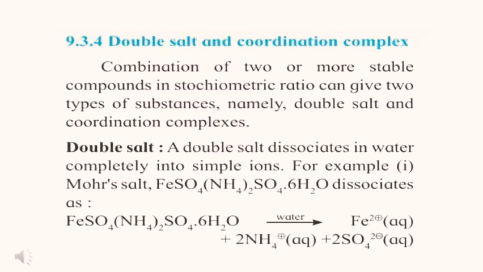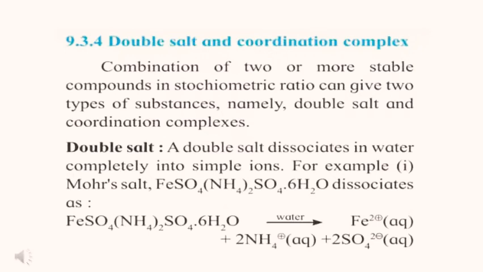For example, Mohr's salt, FeSO4(NH4)2SO4·6H2O. This is Mohr's salt or Mohr's complex. Mohr's salt FeSO4(NH4)2SO4·6H2O dissociates in water and gives Fe2+(aq) plus 2NH4+(aq) plus 2SO4 2-(aq).